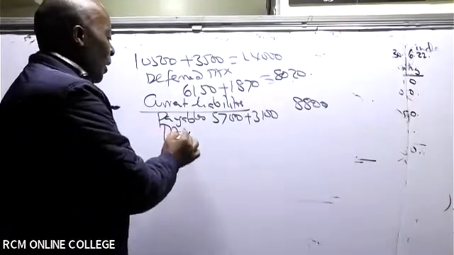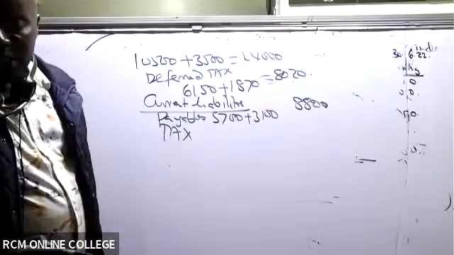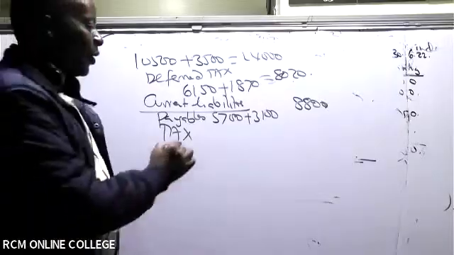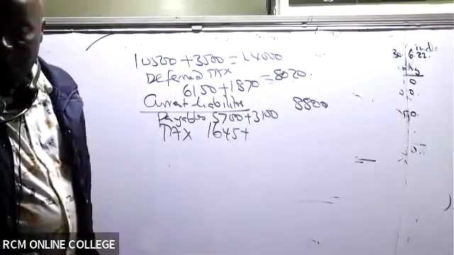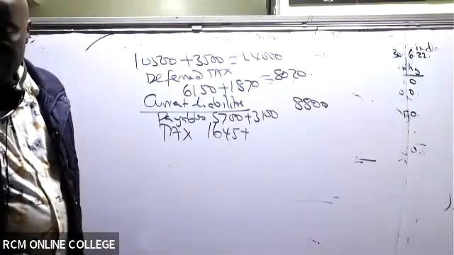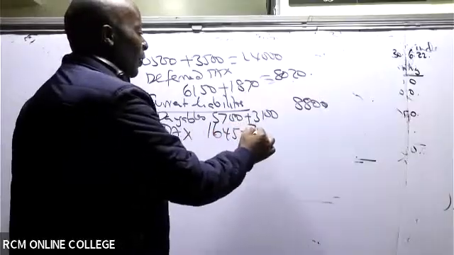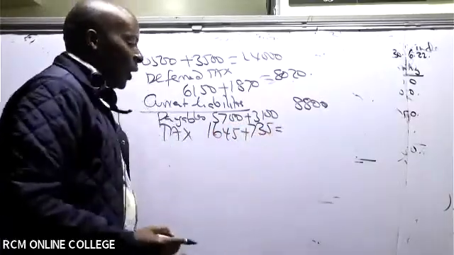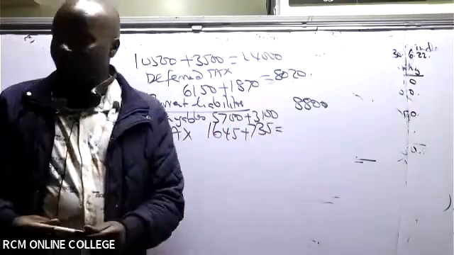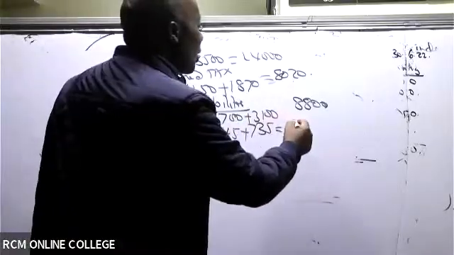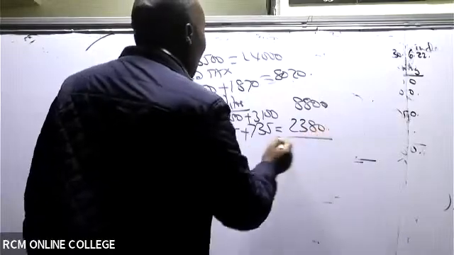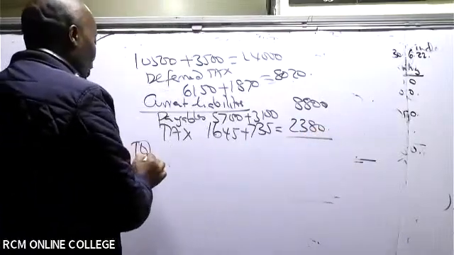And then the last one here is current tax, where I'll take 1,645 plus 735, which will end up giving us what figure? 1,645 plus 735 is 2,380. So can you kindly take a bold step and go ahead and give me the total equity